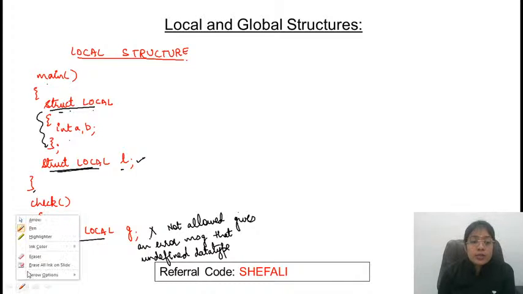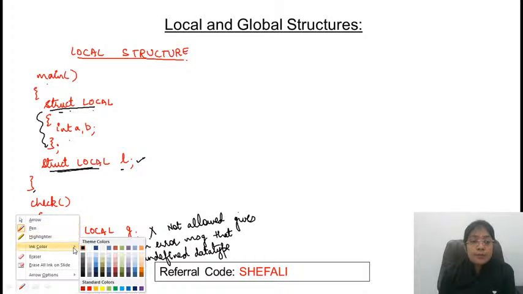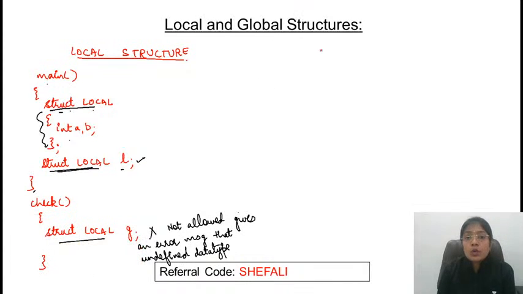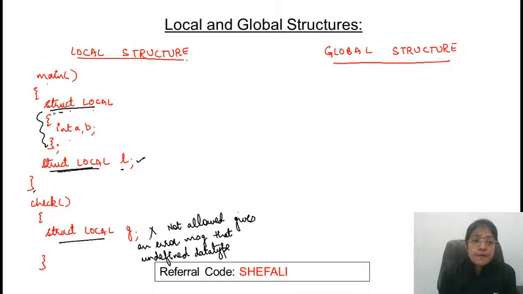Similarly, let's go for the concept of global variable. Global structure. Any doubt till here? In a global structure, we define the structure outside all the functions.